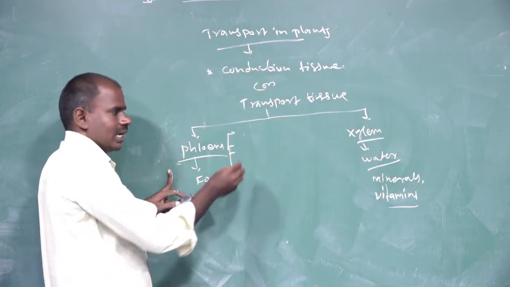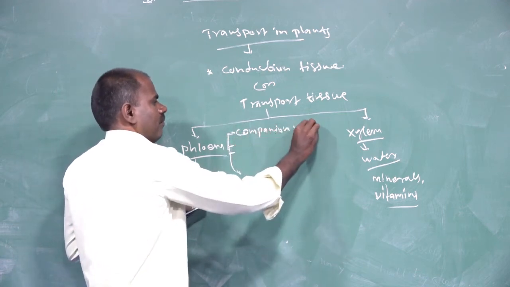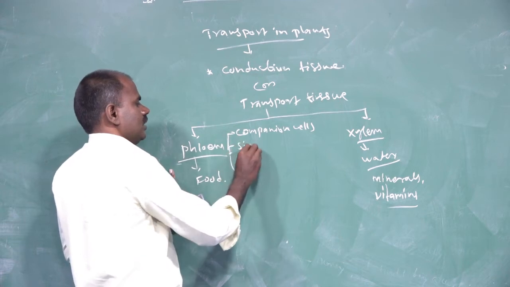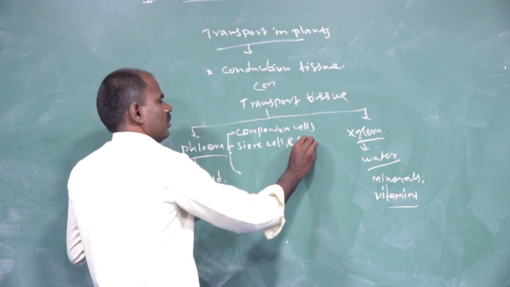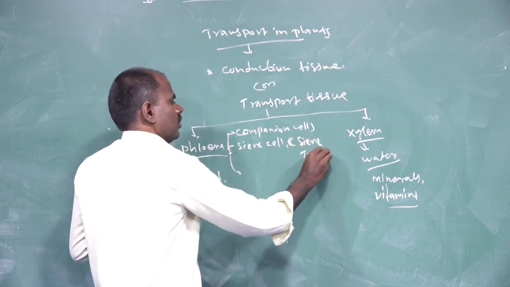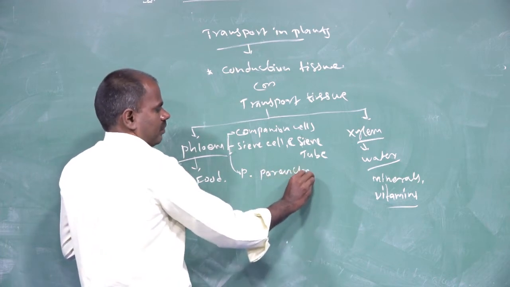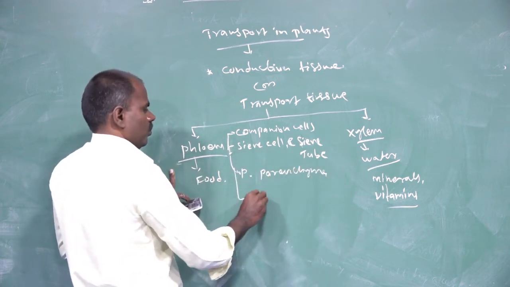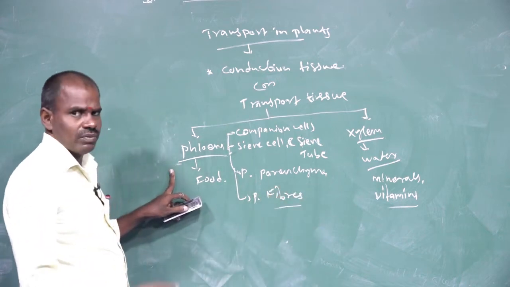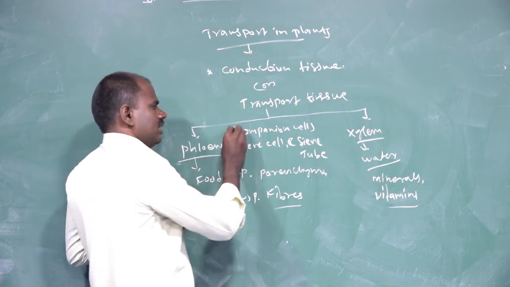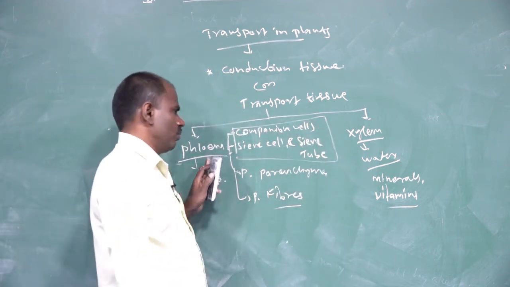There are 4 types of phloem elements. The first one is companion cells. The second one is sieve cells and sieve tubes. And phloem parenchyma and phloem fibers. Sieve tube cells are the chief food conducting elements.